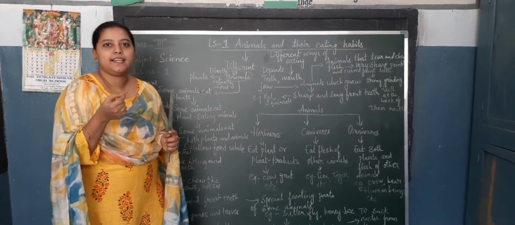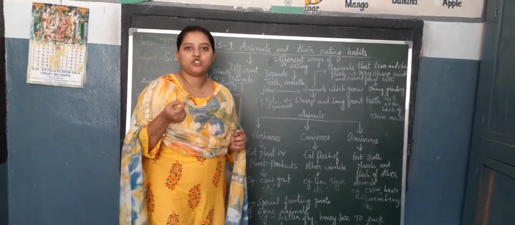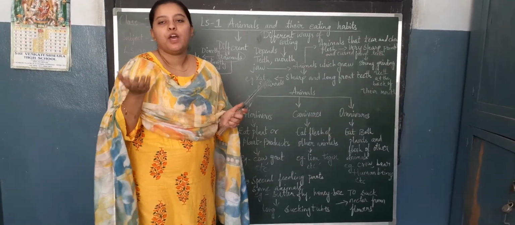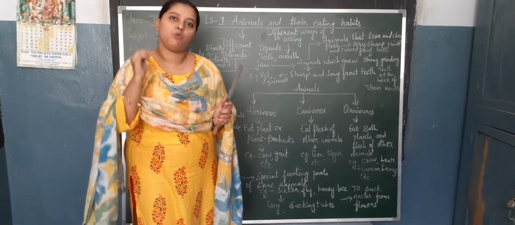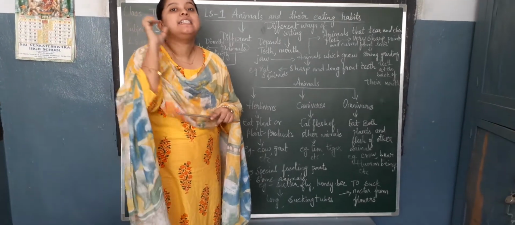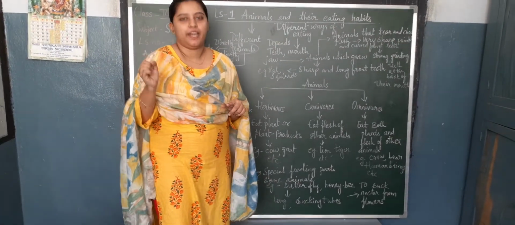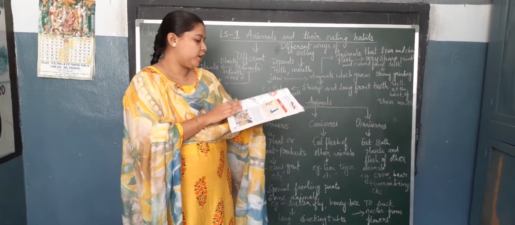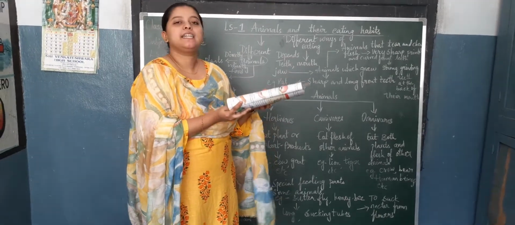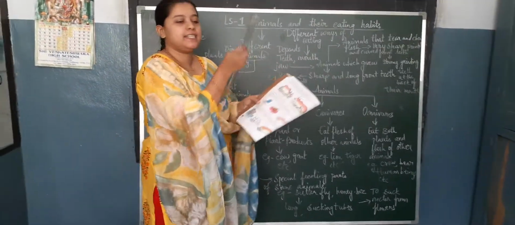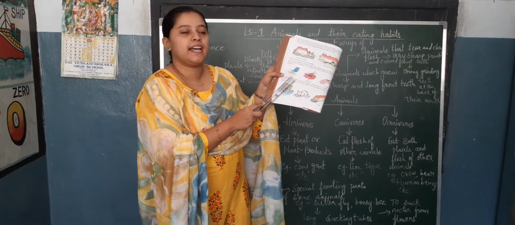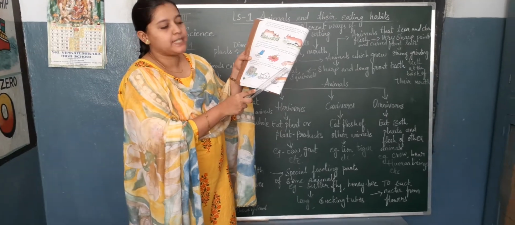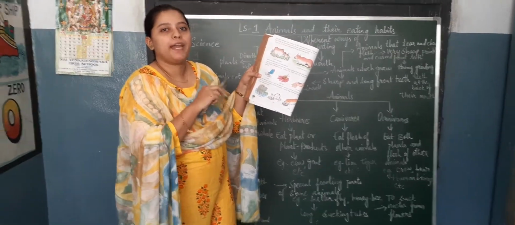Okay, not only this, even mosquitoes and leeches also have long sucking tubes. With the help of that, from any part of another animal's body, they will go and sit and they can suck the blood from it. Okay, you can take your textbook. In your textbook you can see page number 12. In page number 12 you can see how a butterfly is sucking nectar from a flower, how a honeybee is sucking, and how a mosquito is sucking from a human hand.